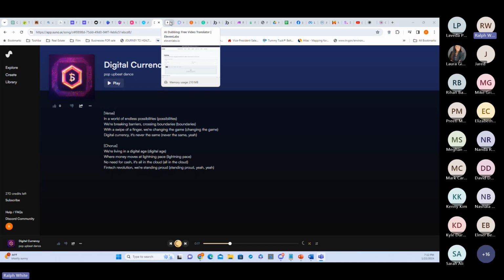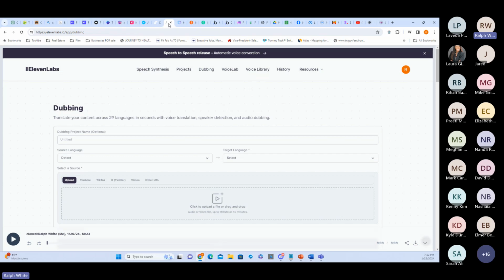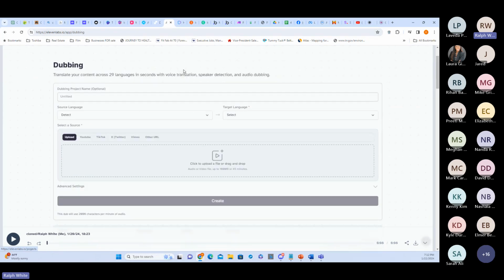Now we're about to dive into what people might consider very useful technology, mind you, but it can be scary for some folks. We're gonna go into the world of AI cloning. This is ElevenLabs. ElevenLabs is known for being able to clone your voice, and you can type and create new recordings with just text. So I'll show you my first one.